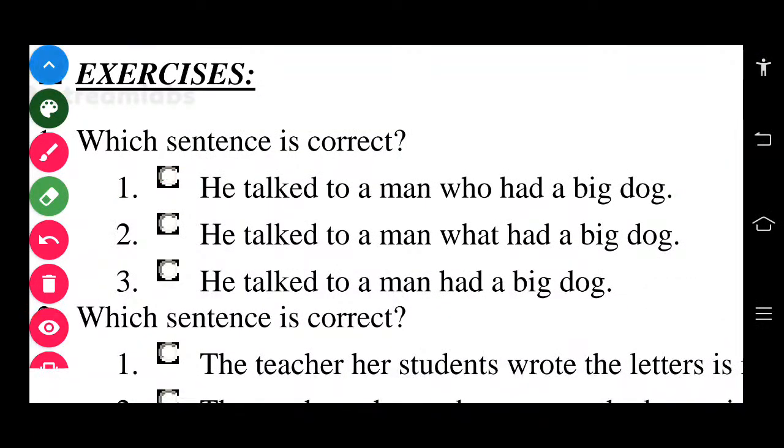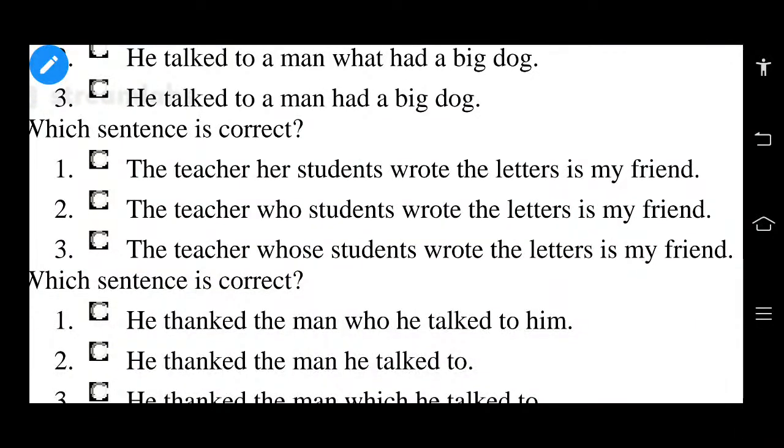Is this correct? The teacher, her students wrote the letters is my friend. The teacher whose student wrote the letter is my friend. What is the correct sentence out of these three sentences?